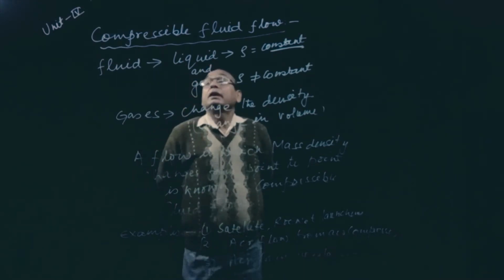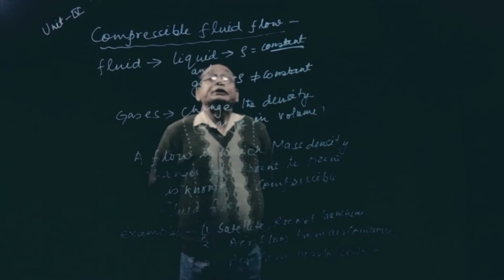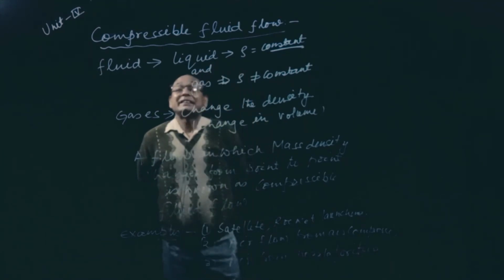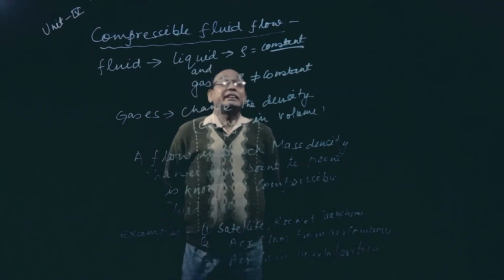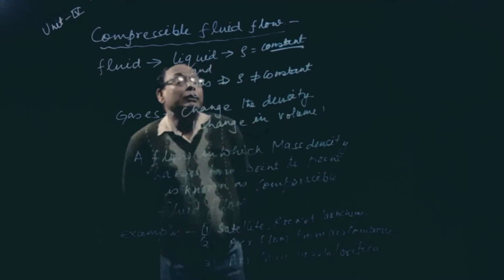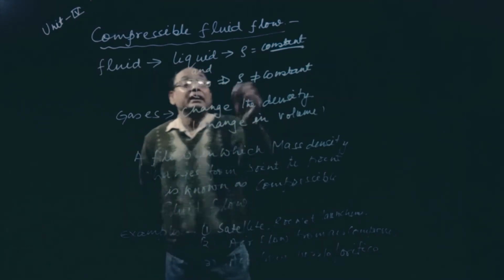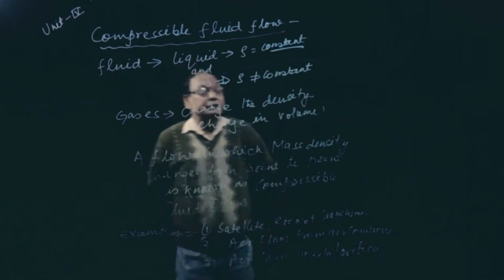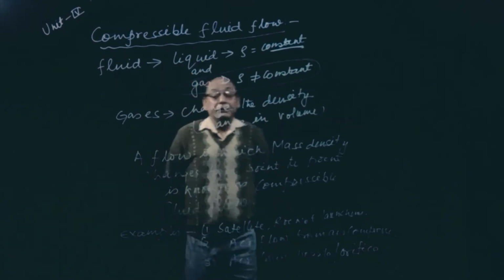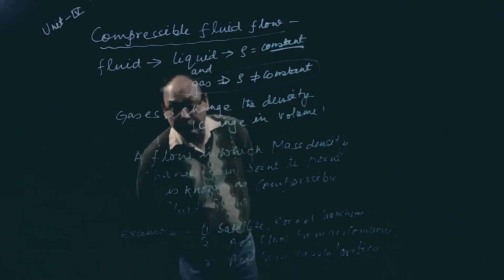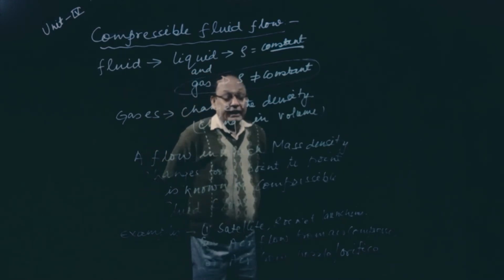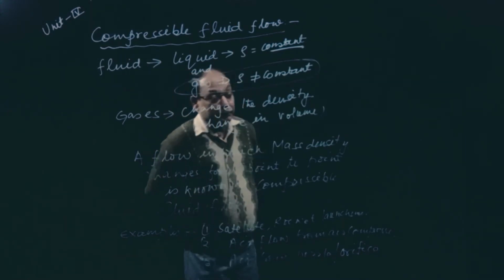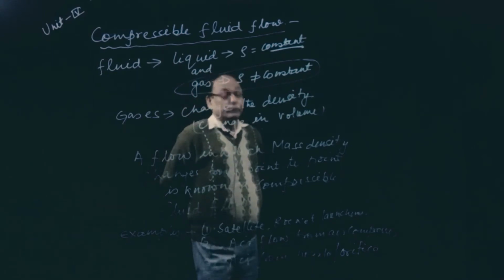So compressible fluid flow is one in which density changes. Density is not constant. A flow in which mass density changes from point to point is known as compressible fluid flow. Examples: satellite, rocket launching, air flow from the air compressor, air from the nozzle and orifice.